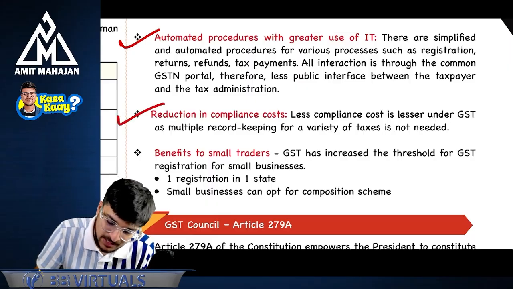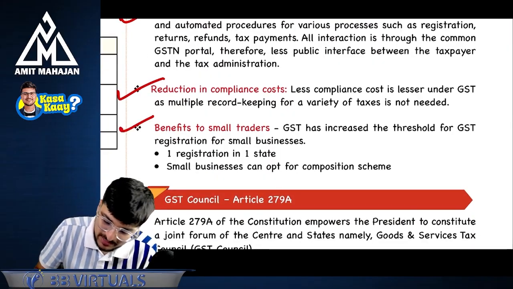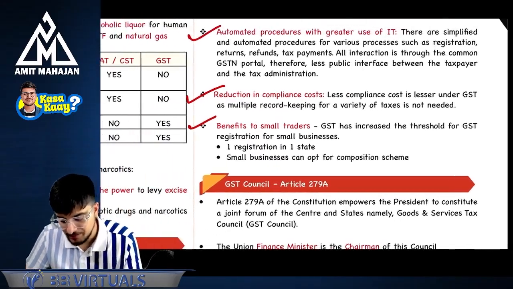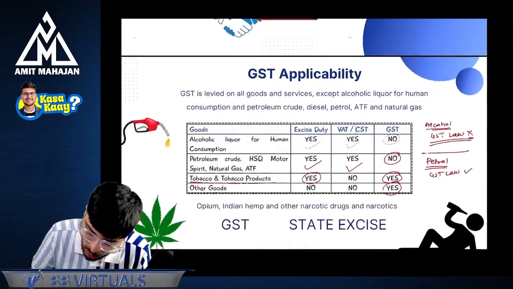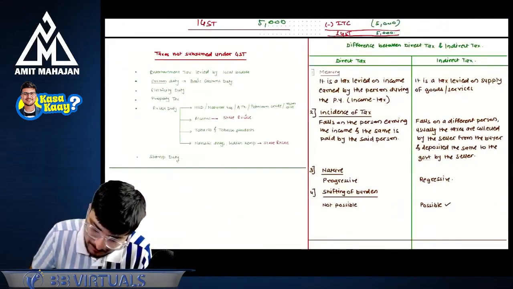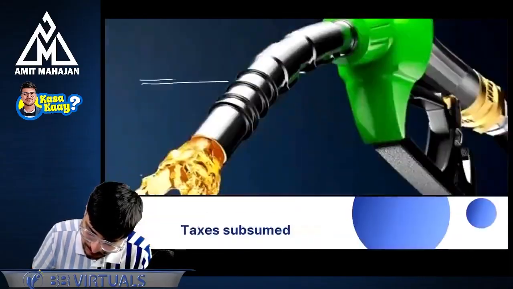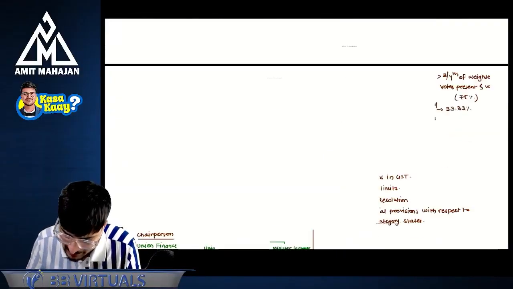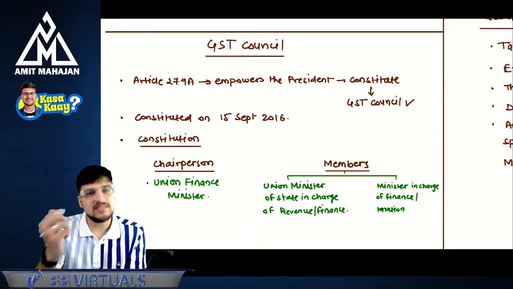Ease of doing business. Reduction in compliance cost, of course, as I said. Again, same points are coming again and again. Benefits to small traders, again. GST has increased the threshold for GST. So same point. Okay. Sir, what is GST Council? Come here. I will tell you what is GST. These differences are done. Taxes subsumed is done. GST compensation. I had written that. GST Council. Okay. What is this GST Council?